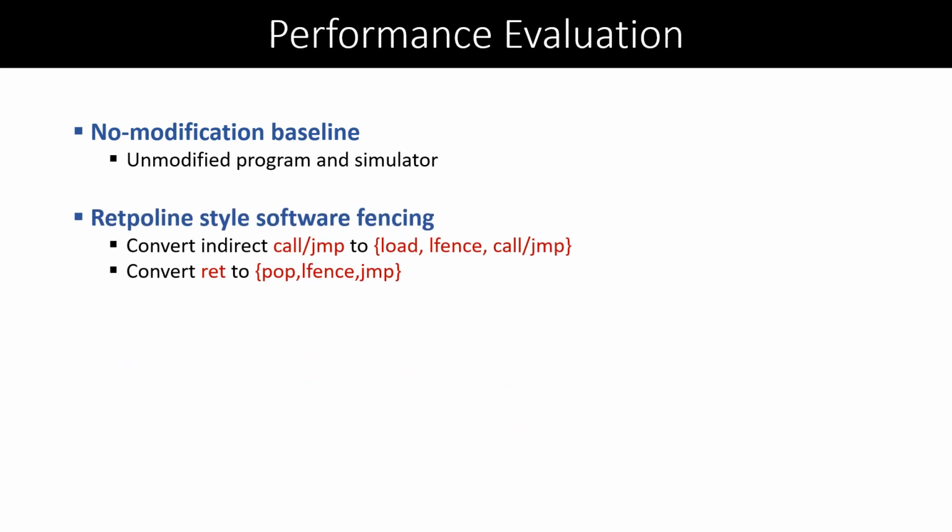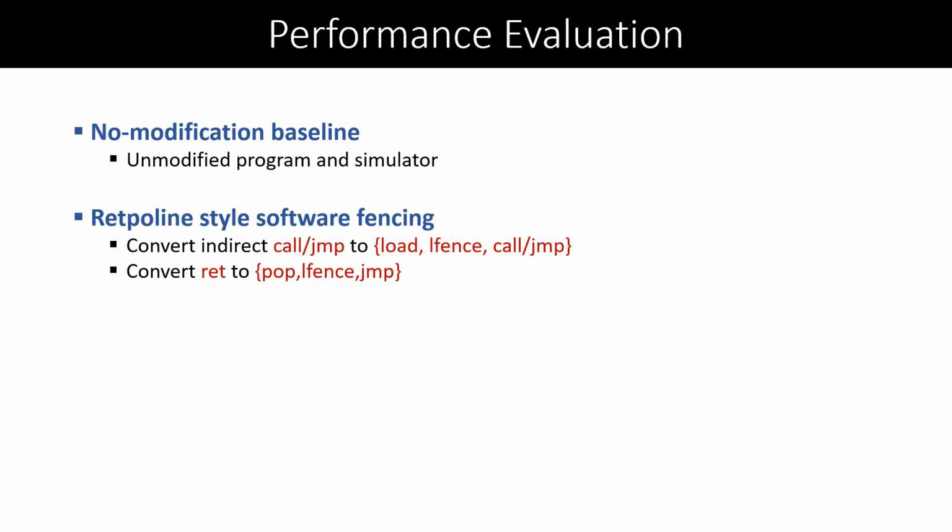We compare SPECCFI performance against 3 design points. As a baseline design, we use an unmodified, unprotected machine. The second design is retpoline style software fencing, which adds fences to the indirect branches using the compiler. So in this design, we change the compiler to do the following.